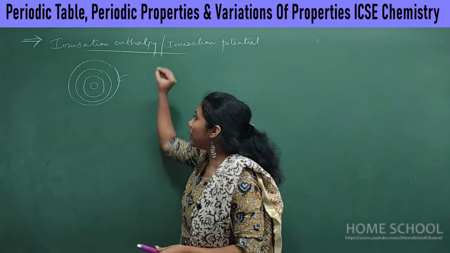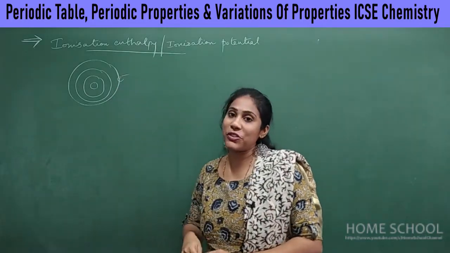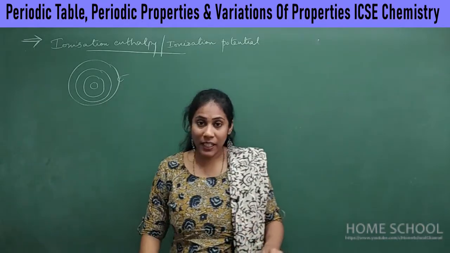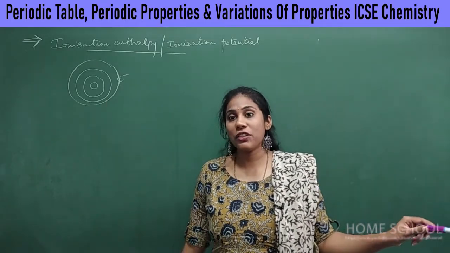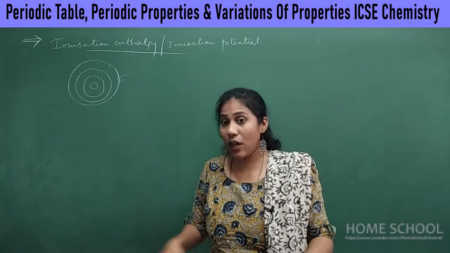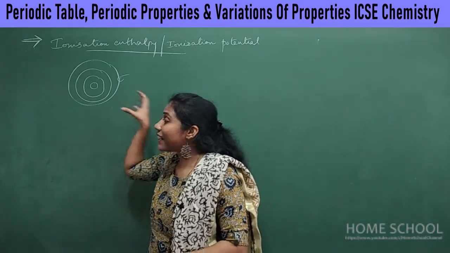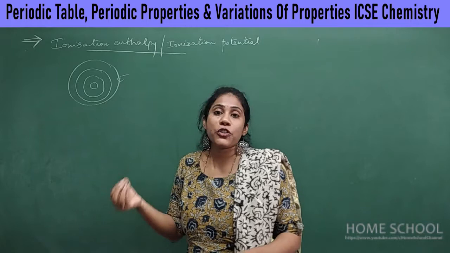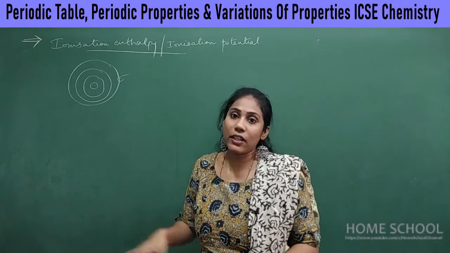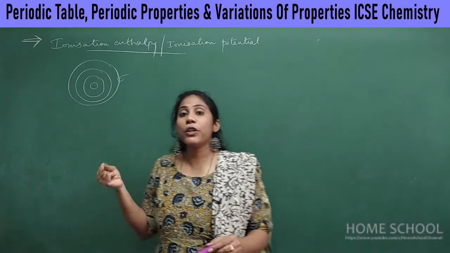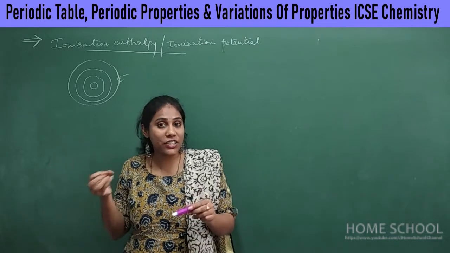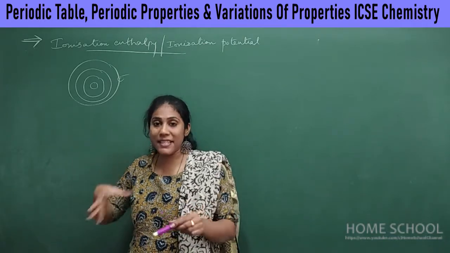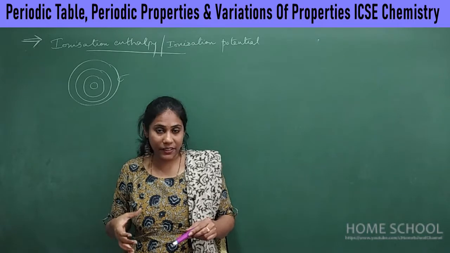If you have to remove the electron from an outermost shell, the atom must be neutral. It should not have any charge, it should not be any ion, and it must be in a gaseous state. It should not be in a solid or liquid state. It is very easy to remove an electron from a gaseous atom, so it must exist in a gas state.